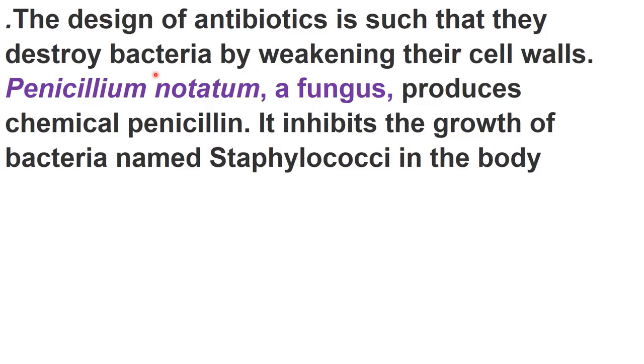Now one example is given here, like Penicillium notatum. You know, the first antibiotic was discovered from this fungus, Penicillium notatum. Okay, the penicillin antibiotic. So Penicillium notatum, a fungus, produces the chemical penicillin. Chemical penicillin is an antibiotic. So this antibiotic inhibits the growth of a bacteria named Staphylococci. So you need to learn this name of bacteria also. Which bacteria is controlled by penicillin?